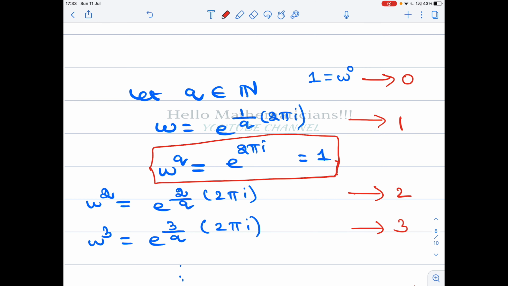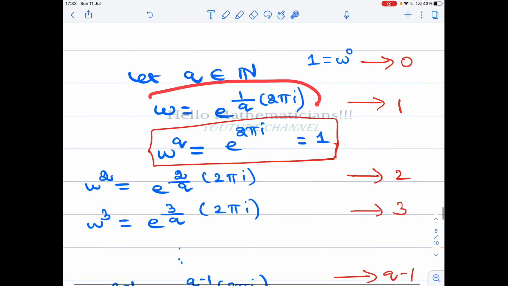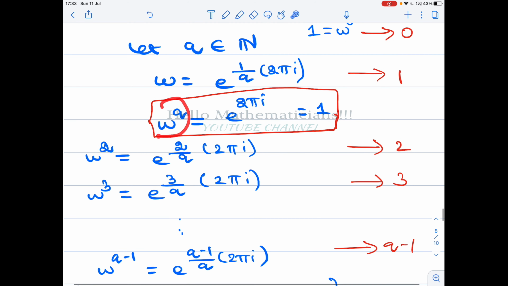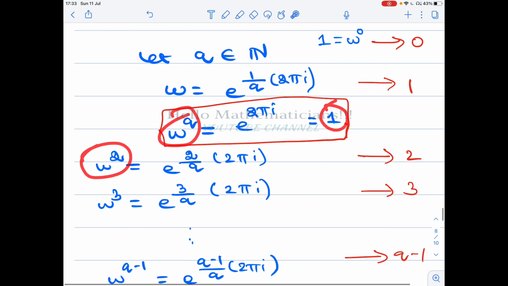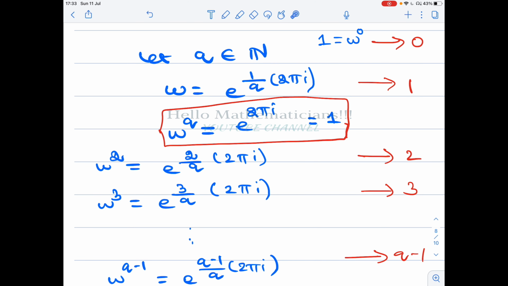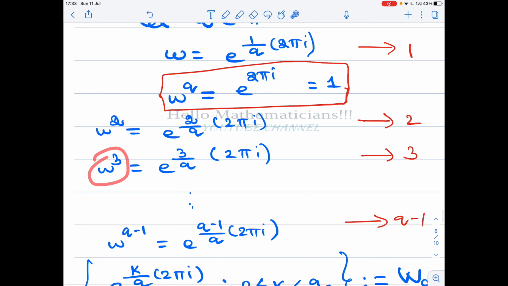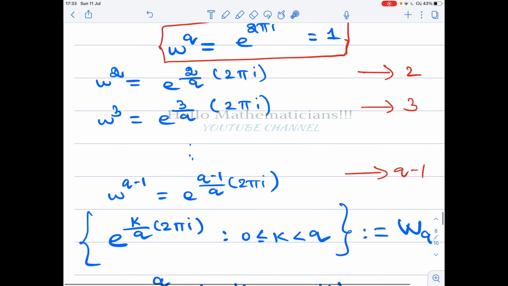Correct. Therefore, this w satisfies w power q equal to 1. Therefore, this w is a qth root of unity. Now let's calculate w square. You will get e power 2 by q times 2 pi i. w cube will be e power 3 by q times 2 pi i. Then w power q minus 1 equals e power q minus 1 by q times 2 pi i.